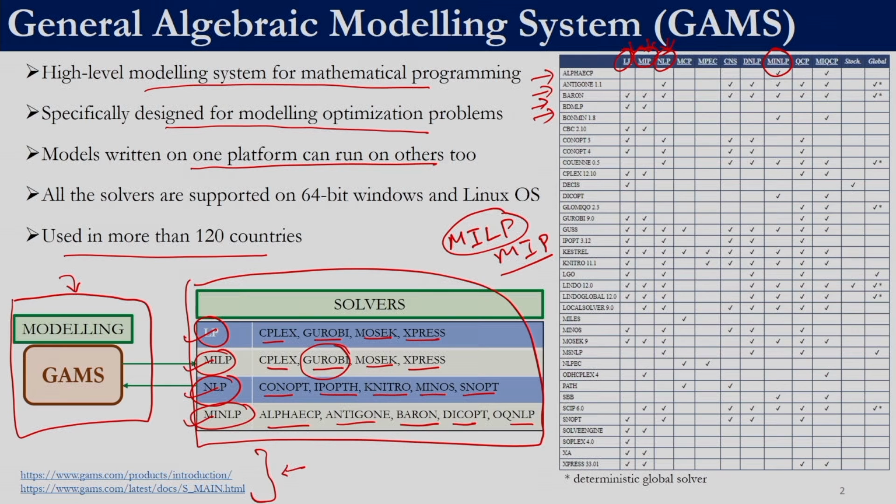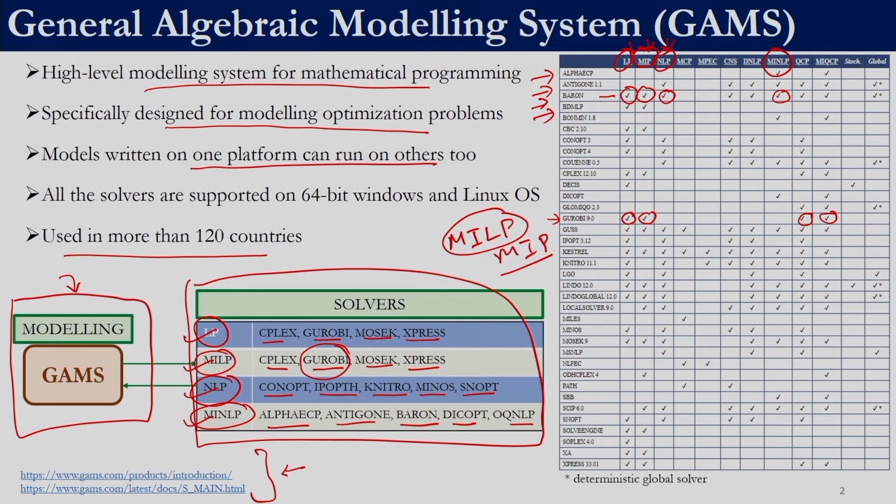Now, Gurobi version 9 can solve linear programming, mixed integer linear programming, quadratic programming and mixed integer quadratically constrained programming. Baron can solve LP, MIP, NLP as well as MINLP, and it also solves various other classes of optimization problems.